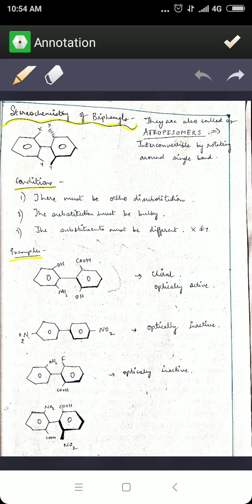Now the conditions for the biphenyls, as I already told, are that the ortho substituents on one benzene should be different, and again the ortho substituents on the other benzene should be different. And the second is that the substituents must be bulky groups. Only when the substitution is bulky can there be chirality in the biphenyls. And the third one is that the substituents must be different. As I already told, X is not equal to Y.